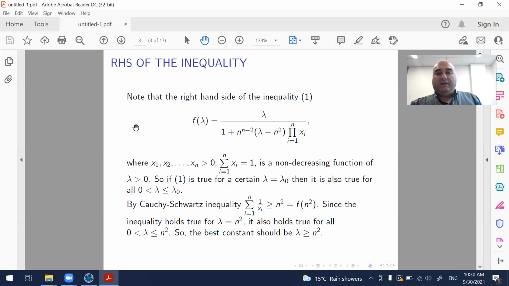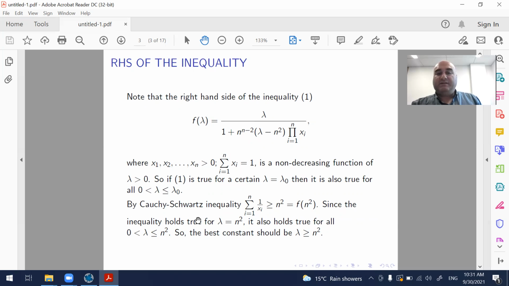Let us look at the right-hand side of this inequality closely. This function is a non-decreasing function of lambda greater than 0. We are interested only in positive lambda. So if our inequality 1 is true for a certain lambda equals lambda sub 0, then it is also true for all smaller positive lambda.